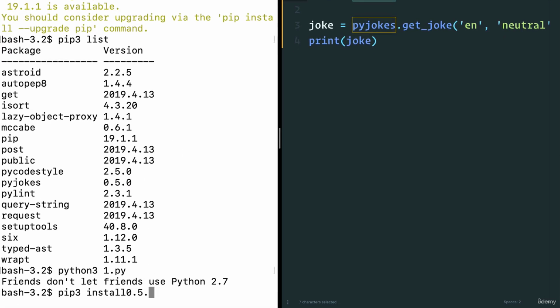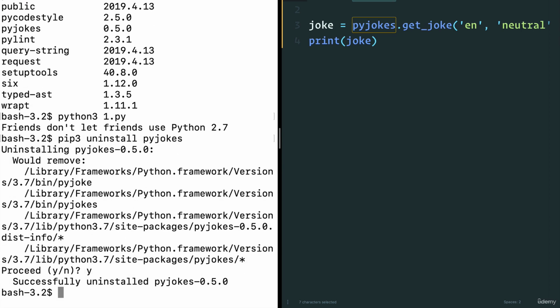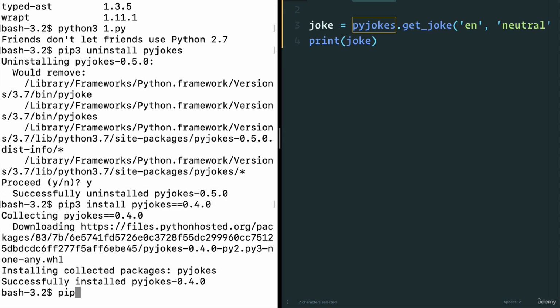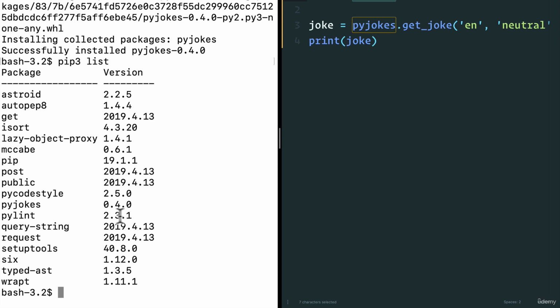In this case, I can uninstall, let's say pip3 uninstall the old version of PyJokes. So let's say PyJokes. And maybe have a new version of PyJokes that I can install. Now, when I do pip3 install PyJokes, this is going to give me the latest version. Or I could even do double equals and then give it a version like 0.4.0. So now if I do pip3 list, I have the older version of PyJokes.